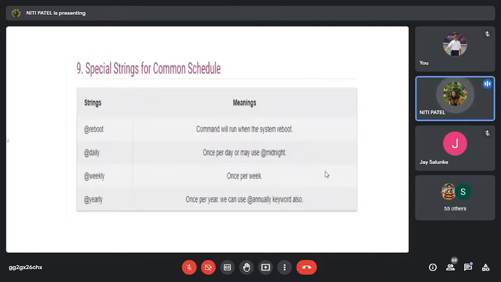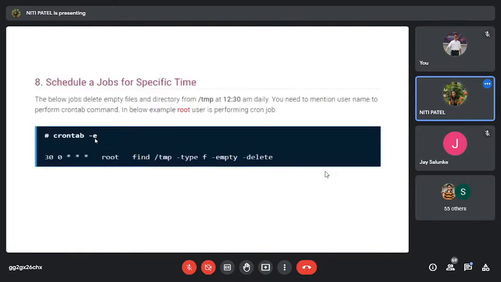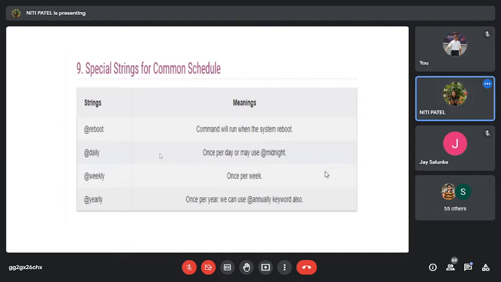And if I say @weekly, what will it do? It will do something once in a week, on any day. Then you have to check when it was done. Understanding? If I write crontab -e, this command, and say @weekly, what will happen? Once in a week, at any time, all the files from this temp folder will be deleted. So you have to keep on checking whether it happened today or not. It might happen tomorrow. If not tomorrow, it might happen on Thursday, like that.